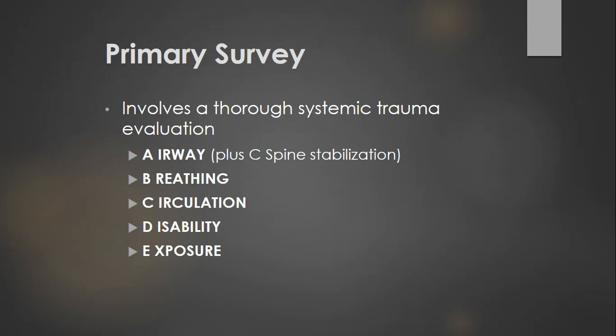So what includes the primary survey? There are five parts of the primary survey. So it goes from airway, including cervical spine stabilization, to breathing, to circulation, to disability and exposure. There are further components of each of these parameters. I'm not going into detail of that, but you must remember that the primary survey includes five major components.